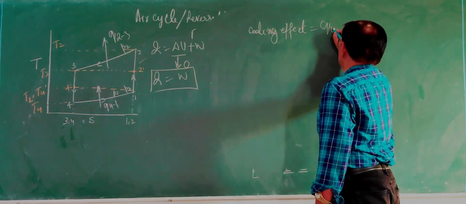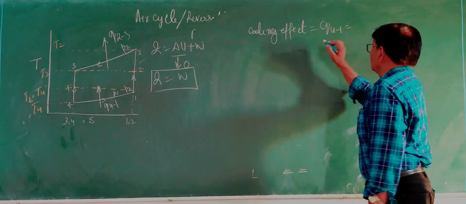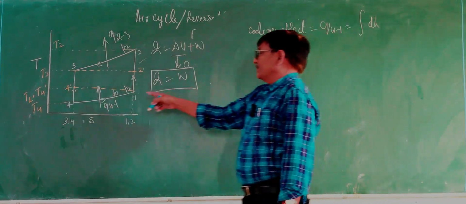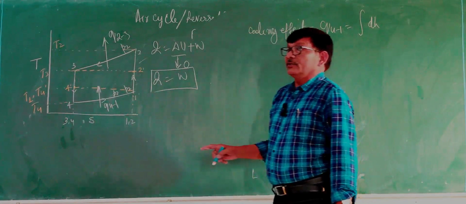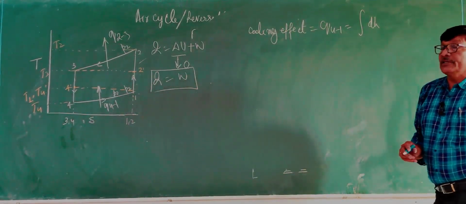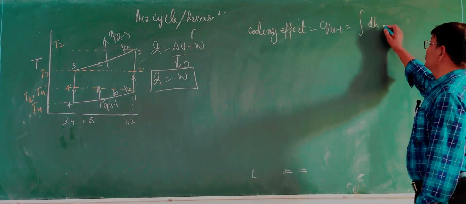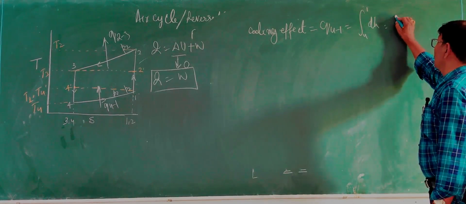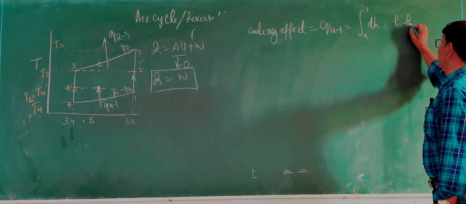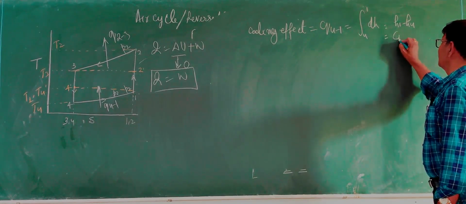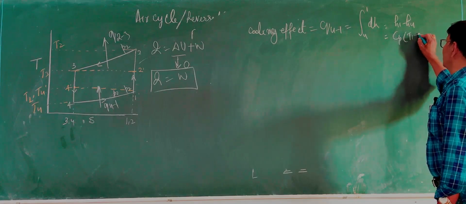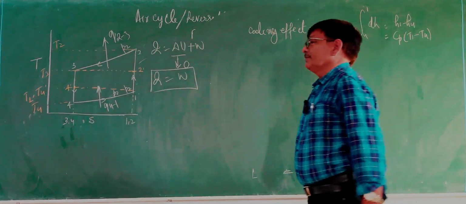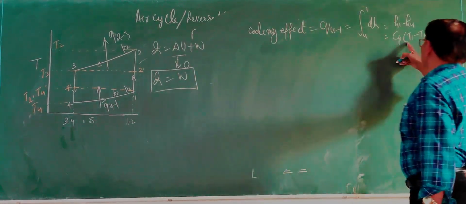Q41 is equal to the change of enthalpy, because here pressure remains constant, so it is an isobaric process. The total heat energy is the change of enthalpy from 4 to 1, equal to H1 minus H4, which equals Cp (T1 minus T4).